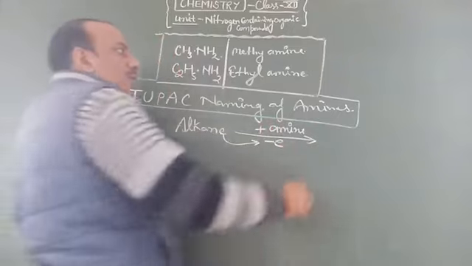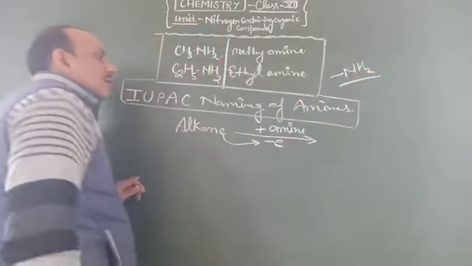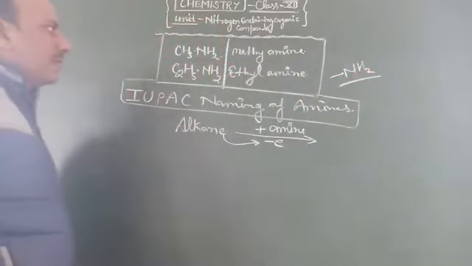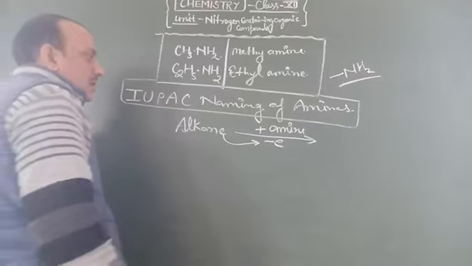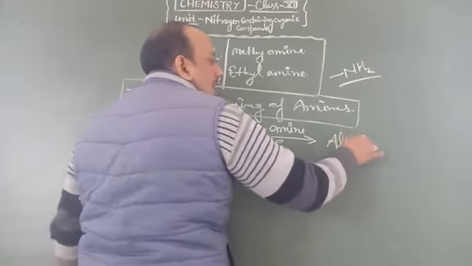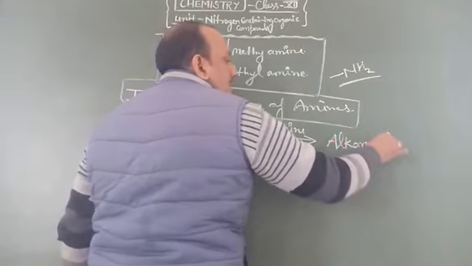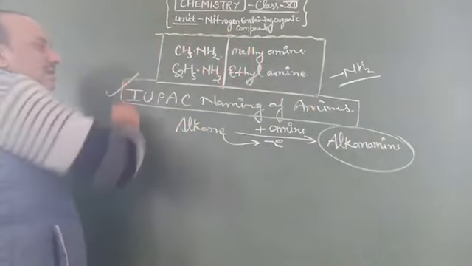It is the name of the functional group NH2, because organic compounds having the NH2 group are known as amines. So its name is alkanamine. It is the IUPAC name of amines.